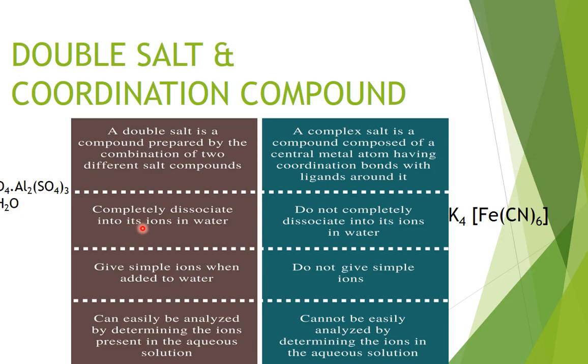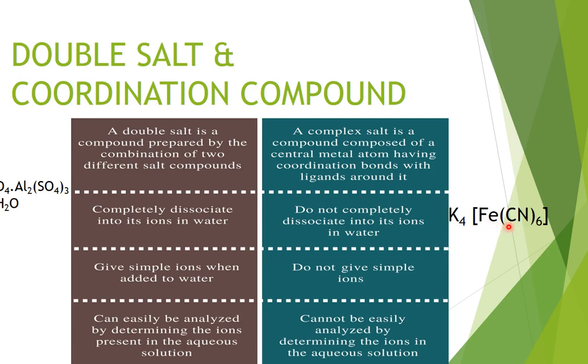Double salt completely dissociates into its ions in water. Means if you put it in water, potassium ions, sulfate ions and aluminium ions will separate out. Whereas if you put a coordination compound in water, potassium ions will separate, but ferrous and cyanide ions will remain together.